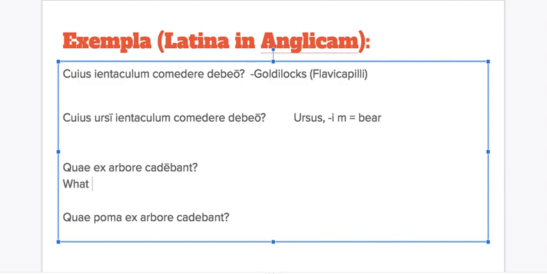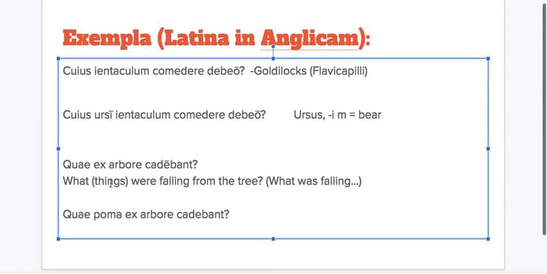So I'm going to say, what things were falling from the tree? You could also get away with what was falling from the tree. But in order to really convey that you know that it's multiple things, you probably want to say what something. And if you had more context, you could imply more.